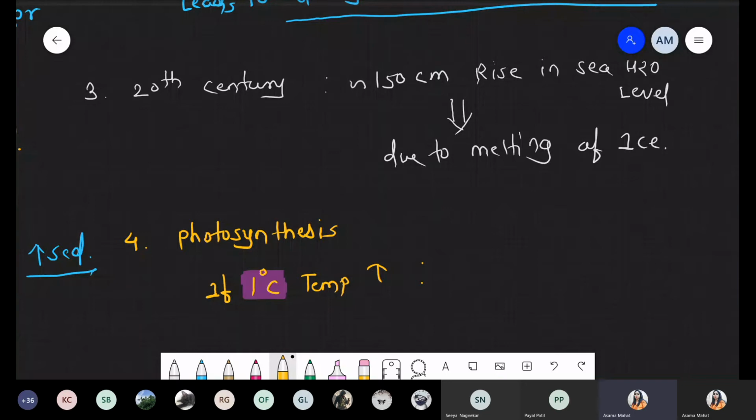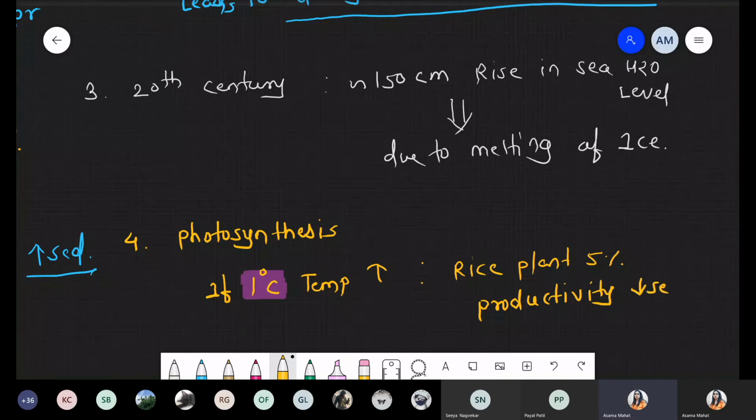So if temperature is increased by 1 degree, it means in the rice plant 5% productivity gets decreased. And we know that rice is the staple food of India.